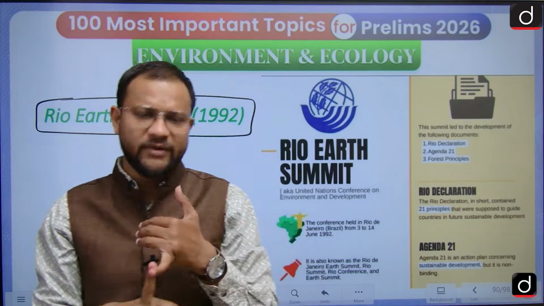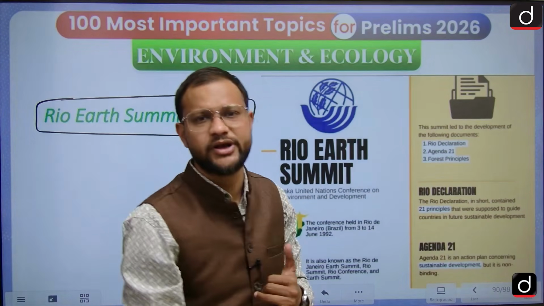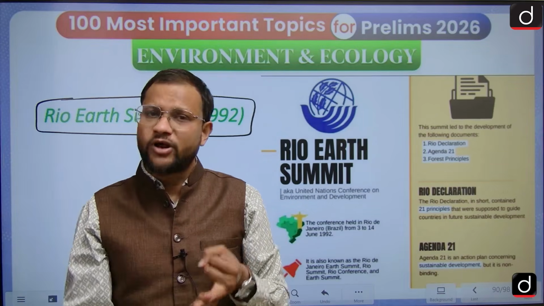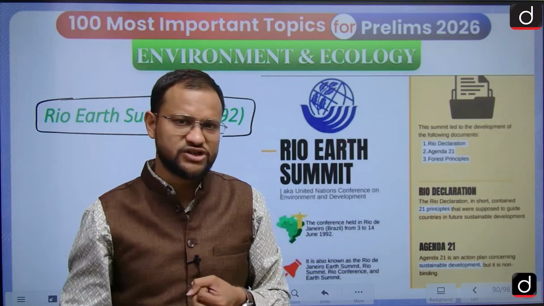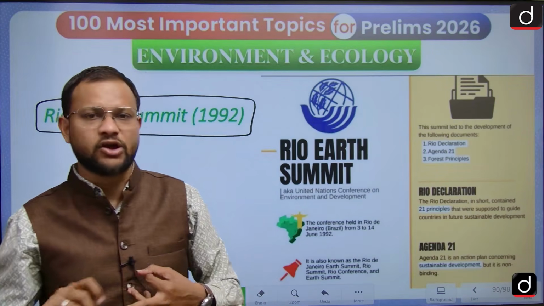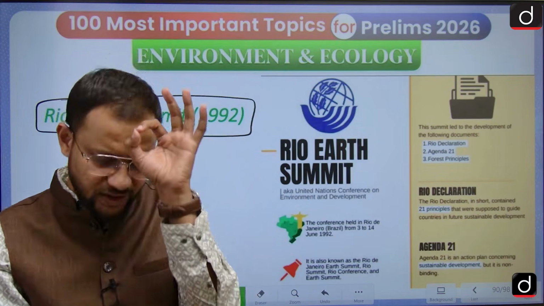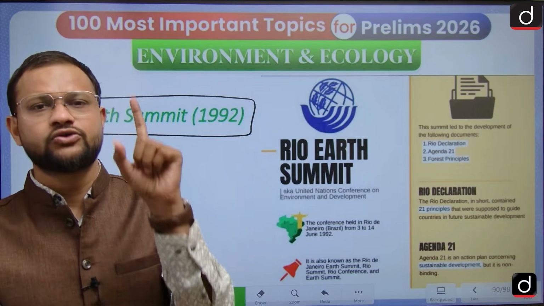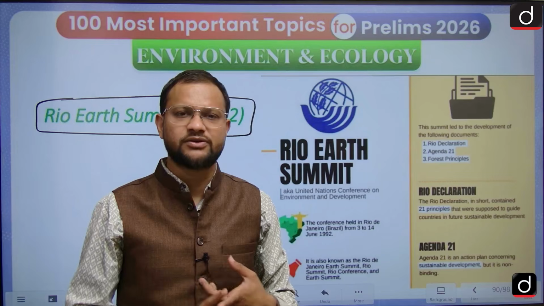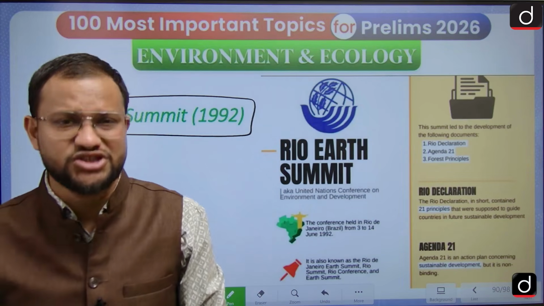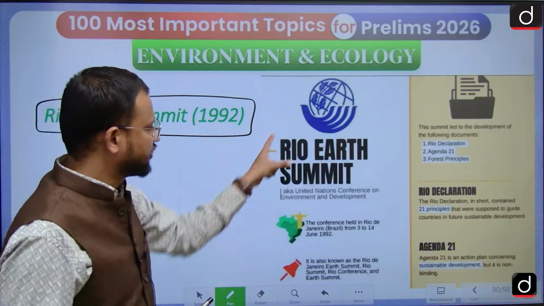For that matter, we accepted Agenda 21, which set out what sort of agendas we need to have for the 21st century. The Forest Principles mean to protect the forest, reduce deforestation and conserve species. Equally, the CBD, Convention on Biological Diversity, was accepted. Then the UNFCCC, a very landmark organization which gives you data and information about the United Nations Framework Convention on Climate Change. It is a very crucial summit that was held.